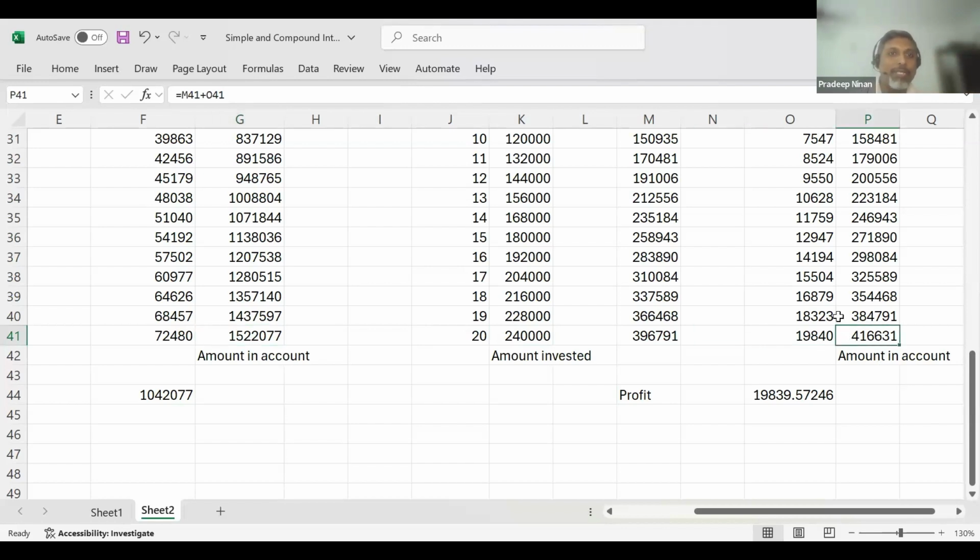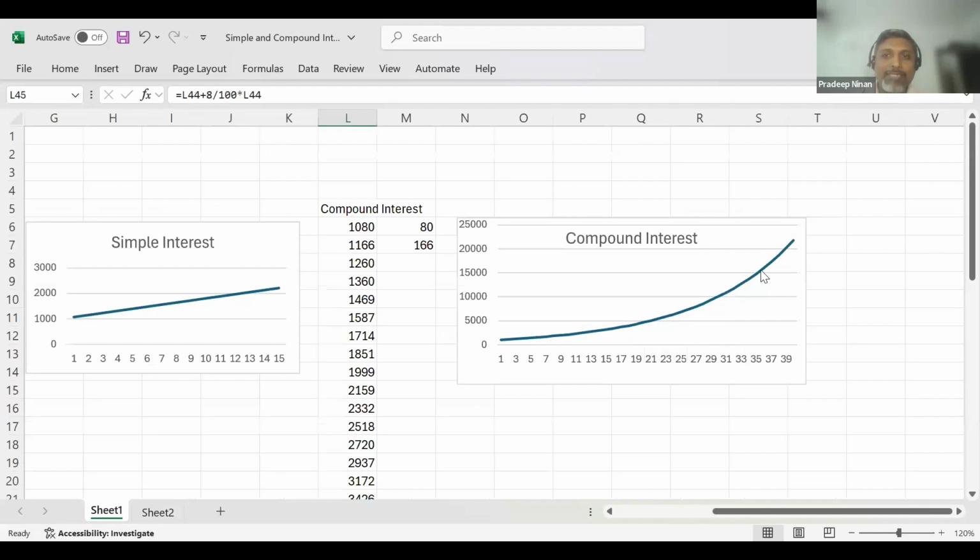Just because the other person started early and kept on faithfully doing it for a longer period of time, this graph started getting faster and faster because he stayed invested for a longer period of time. The interest started getting more and more interest. And just by staying in the market for a longer time, person A, who started at the younger age, has earned a very good interest. Isn't it?